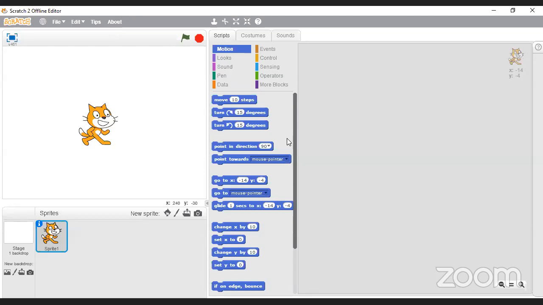Okay, so the first thing is this guy here, this little dude that we're looking at now. This is called a sprite, and in particular, I think his name is Scratchy. We can change that later on. I'm just going to check here. We've got something on chat here. Yes, it's called Scratch. There are various versions of this particular app. We get Scratch 2. This one is called Scratch 2. There's also an older version called Scratch 1.4, I think, which works perfectly fine. And then on the web, you can also get Scratch 3.